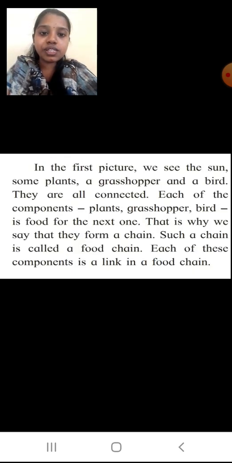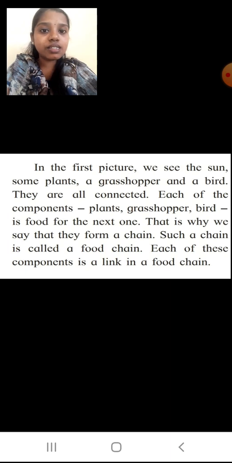In the first picture, what we see is the sun, some plants, a grasshopper and a bird. They are all connected. As I told you, each of the components, plants, grasshopper, bird, is the food for the next one. That is why we say that they form a chain. Such a chain is called a food chain. Each of these components is a link in a food chain. They are linked together.